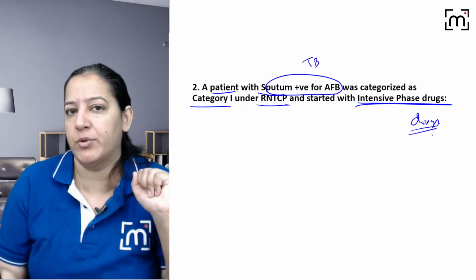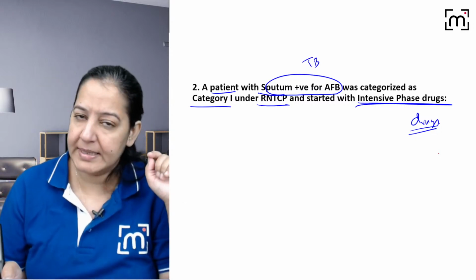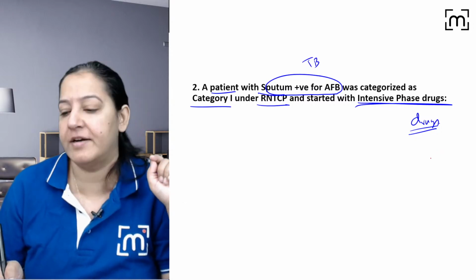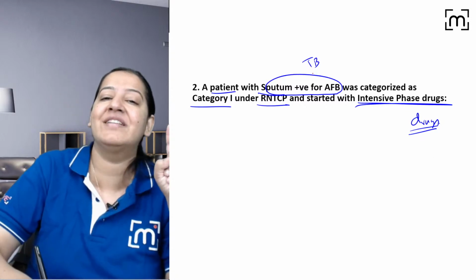So we are giving the drugs. What level of prevention are you doing? The patient already has TB. So is it primordial? Is it primary? Is it secondary? Is it tertiary? What is it? Who will give me the answer? The patient is already having TB.